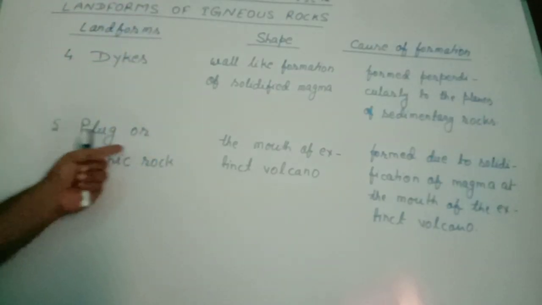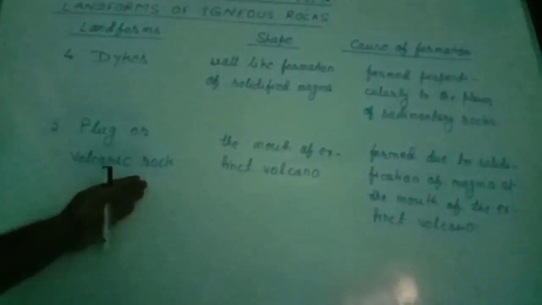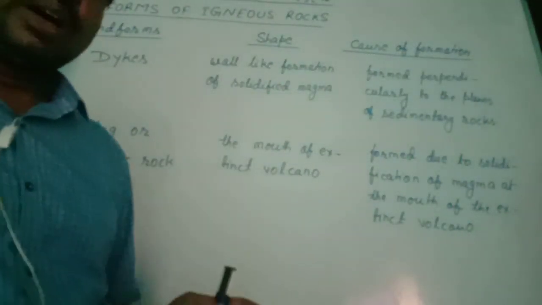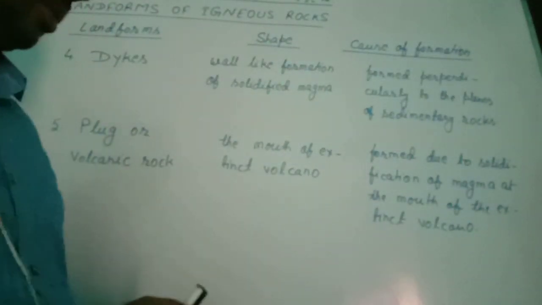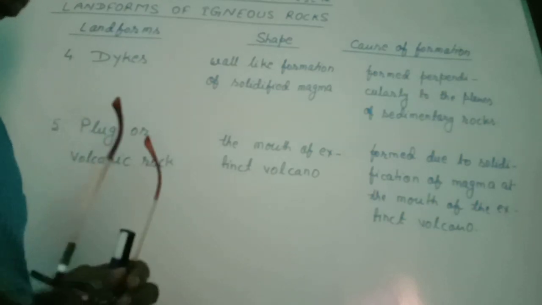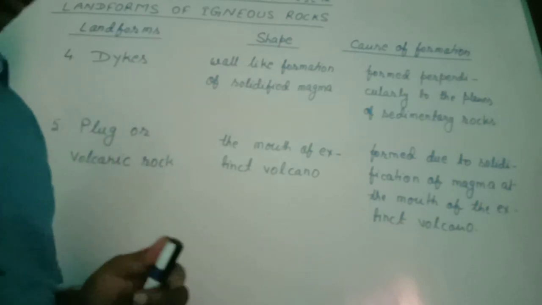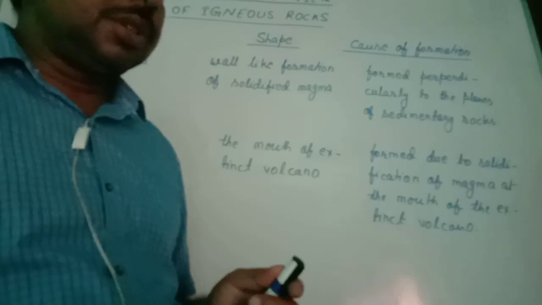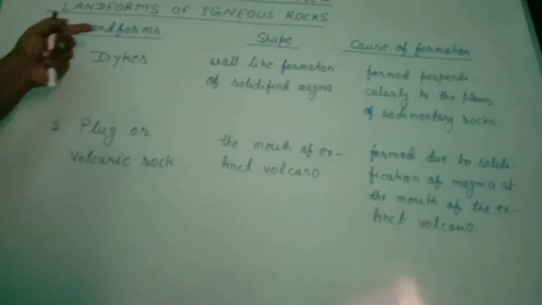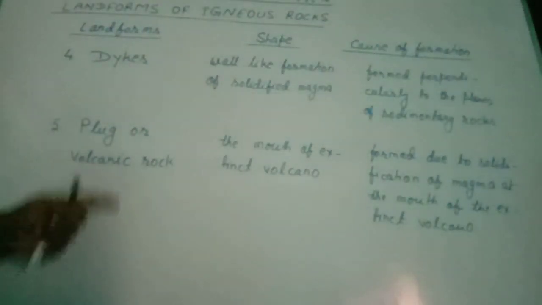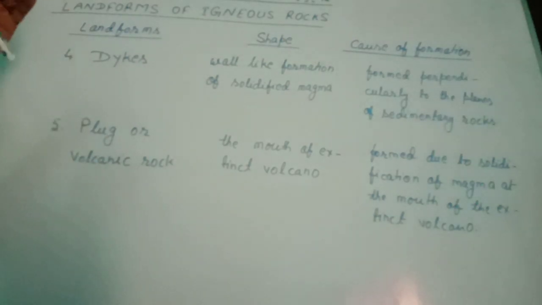But plug or volcanic rock, this is the solidification of magma at the mouth of the extinct volcano. So this is the landform made by igneous rock above the earth's surface. But the first 4 are the landforms made by igneous rock inside the earth's surface.